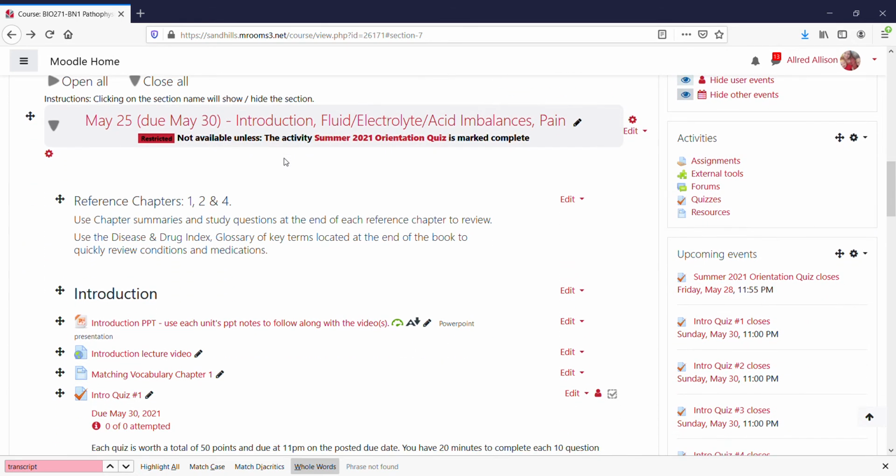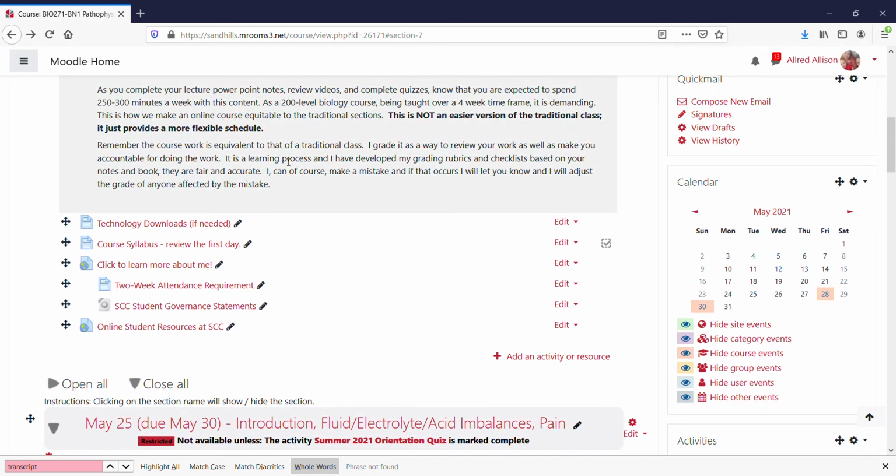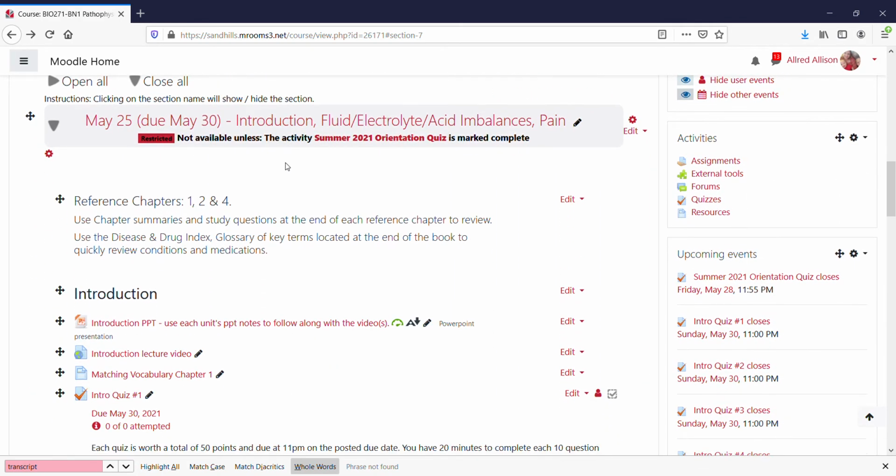So let's look at the first unit. And we're only going to look at the first unit because every unit I have organized in this way so that it's user-friendly and you start to get into a rhythm of when things are due and what to expect in every unit. So the first thing you'll see in this unit is reference chapters.